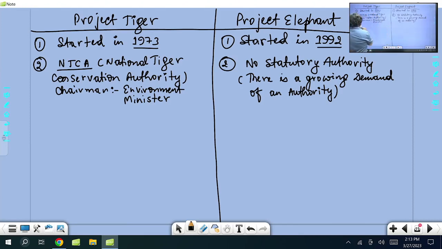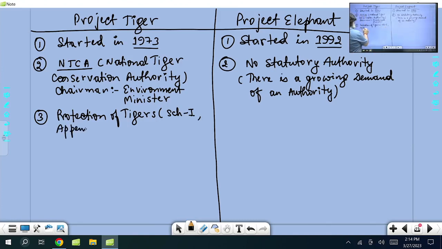Now what do you find here? Third, what is the objective here? One is the protection of tigers. You know the tiger comes under Schedule 1 of the Wildlife Protection Act, and it also comes under Appendix 1 of CITES, which is for endangered species. Schedule 1, no hunting, no poaching, right? And Appendix 1 of CITES, no illegal trade. No trade will be allowed of any part of tigers.